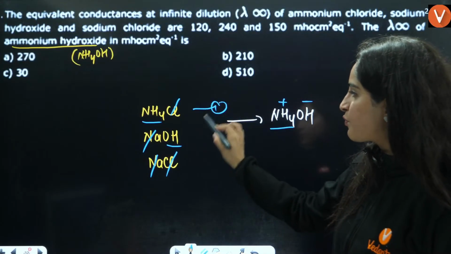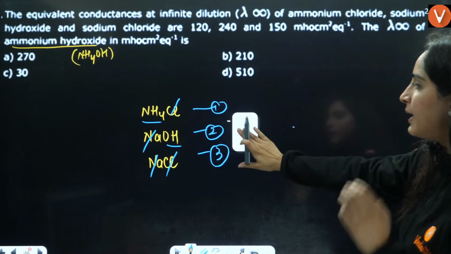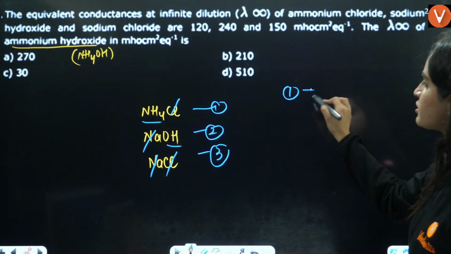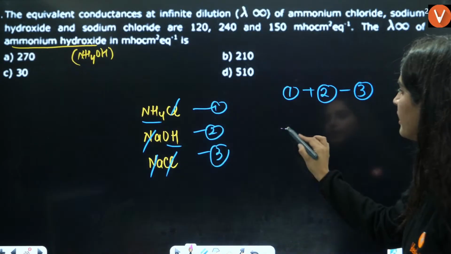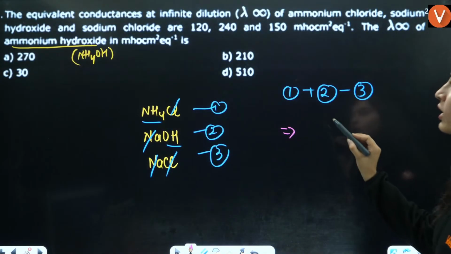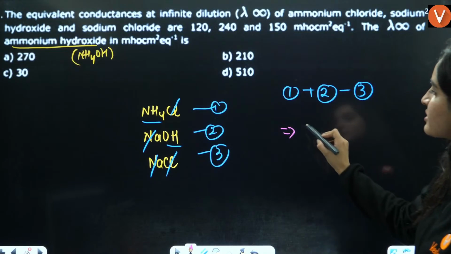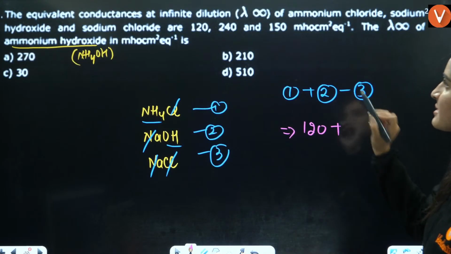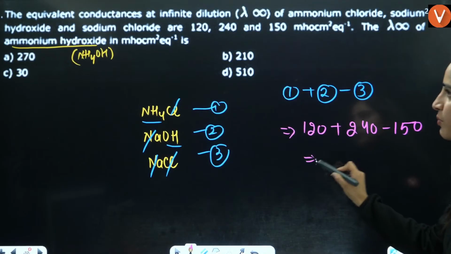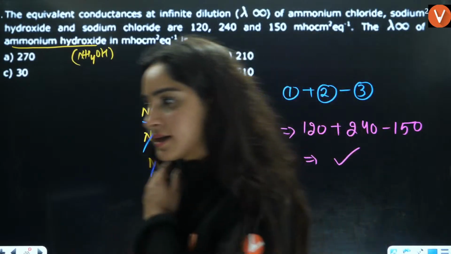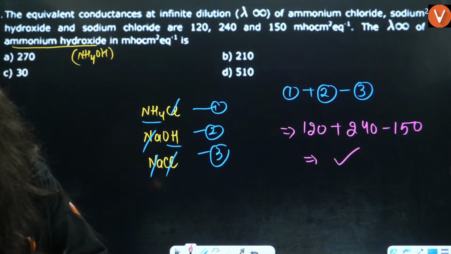So if I take this as first, this as second, this as third, then it will be 1 plus 2 minus 3, right? So here, first is NH4Cl, that is 120, plus second is 240 minus 150, that is going to be the correct answer. Is that clear?